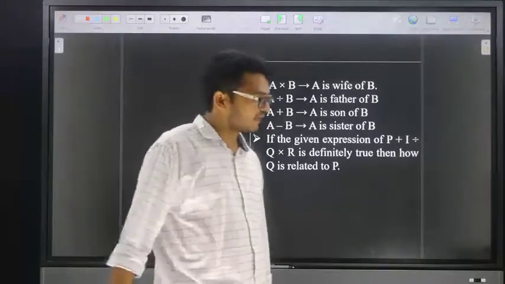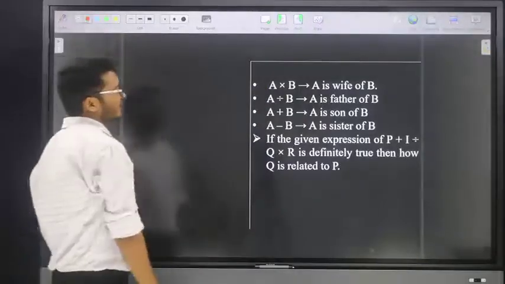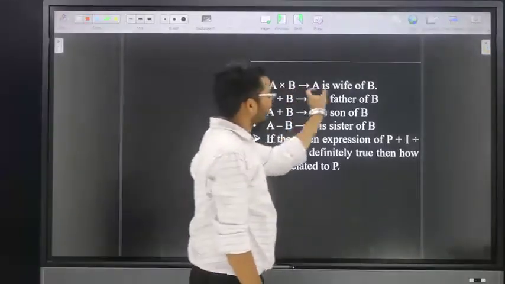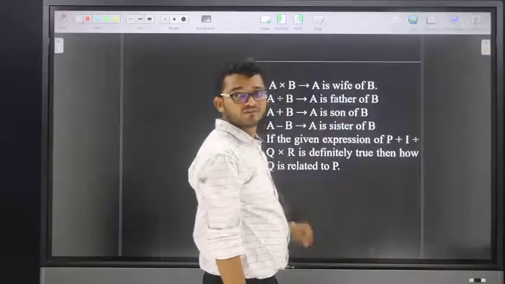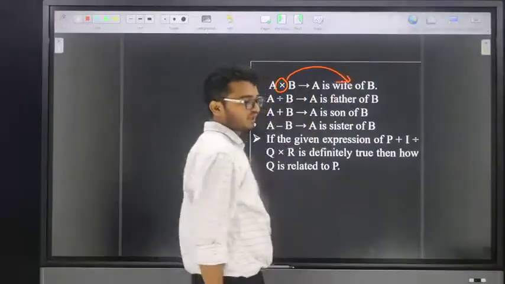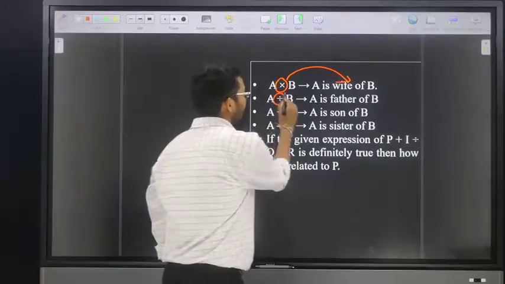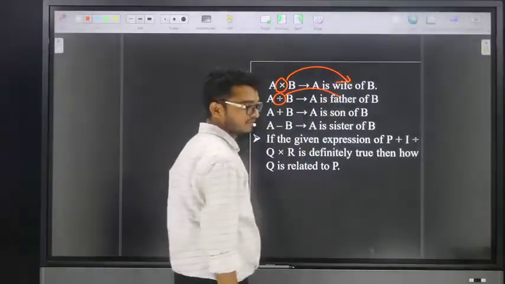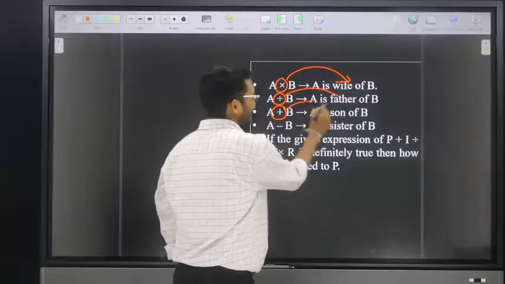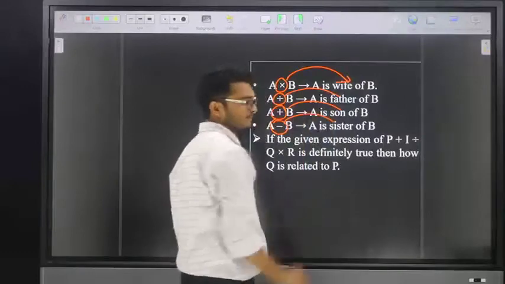Yes, friends, I will explain again. So friends, here what is given? A into B means A is wife of B. That means into means wife. Next, divide by means father. Next, plus means son. Next, minus means sister.